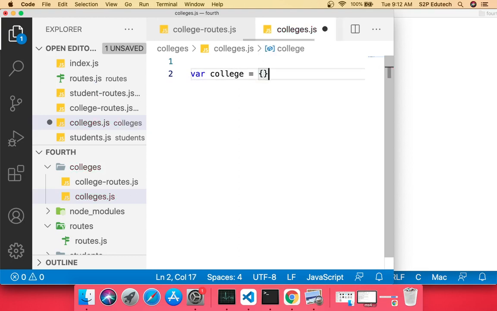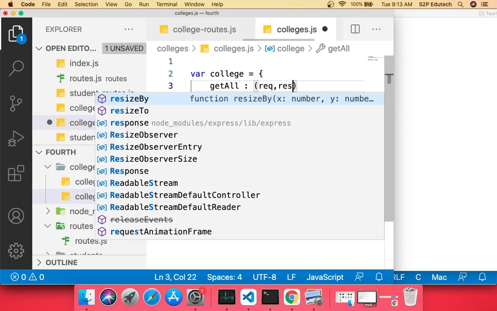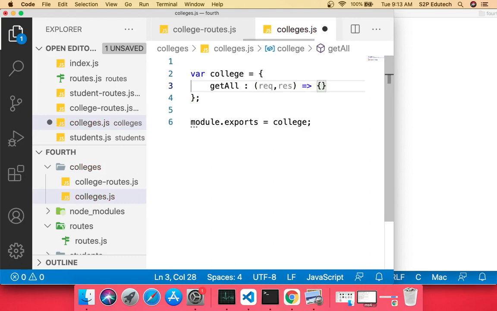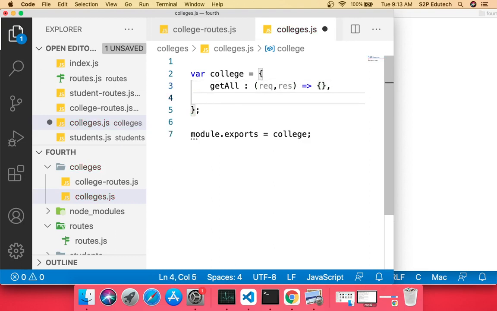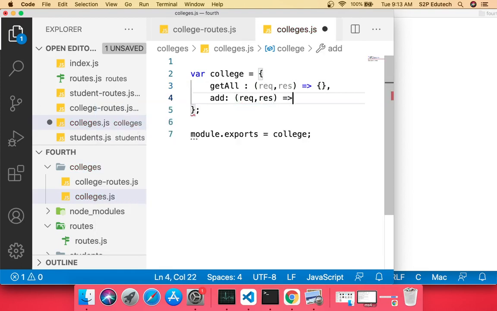equals to, and I would say module.exports equals to college. This is what I am saying here, and inside this I would call the first API, which is getAll. Against this I'll have a request comma response. Right, this is my first API. Then I would say add again, request comma response. Right, so let's have these two functions in colleges.js.